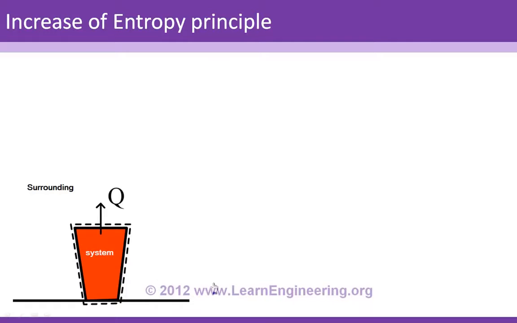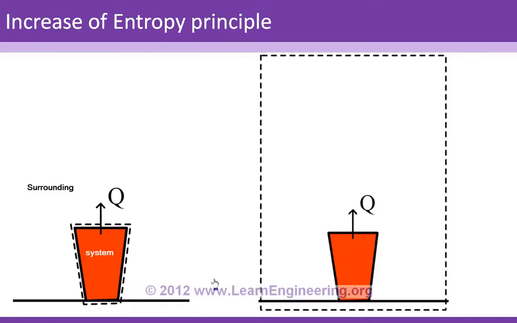Now let's analyze this system in a different way, like this. You are analyzing the system and surroundings together, meaning you are analyzing the universe as a whole. So across the universe there won't be any heat transfer, because you are taking the complete universe. Within the universe there will be heat transfer, but that doesn't come into the Clausius inequality because we are only concerned about heat transfer at the boundary.